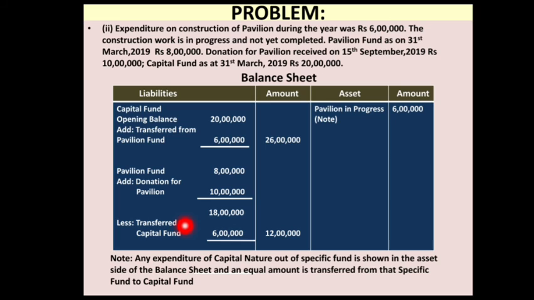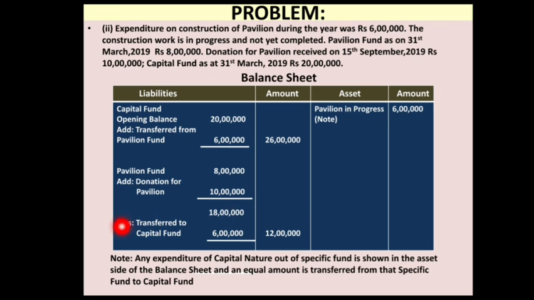So you have to make three adjustments related to the expenditure on construction of the pavilion, and as it is work in progress, you have to go for three different adjustments. One is to treat it as an asset. The second is to transfer the amount under construction to the capital fund. So you deduct it from the pavilion fund and add that same amount to the capital fund. This is how you have to deal with such a problem.